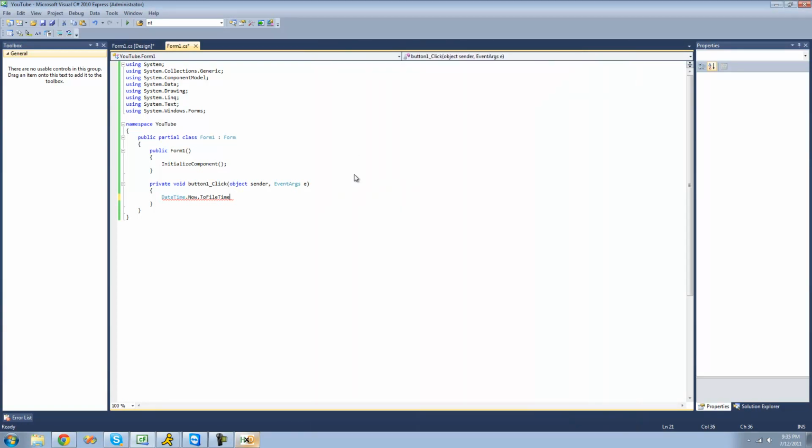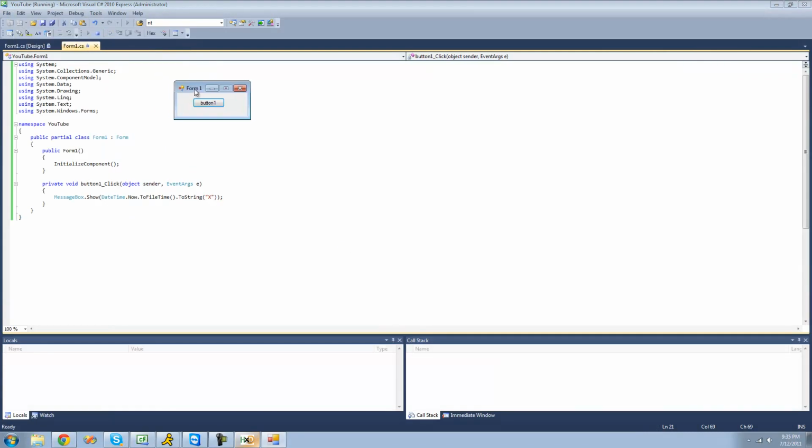If we're using bytes, we'll display this in a message box so you can see that it converts it into bytes. Alright, so now we should just get bytes in a message box. Yep.